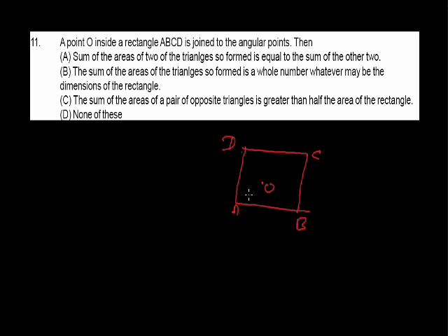Here in a rectangle we know that the sum of the areas of the opposite triangles is equal to the sum of the other opposite triangles. We join point D to O and point O to A. Now again we join point O to C and point O to B. In this case we find the area of triangle ODA.